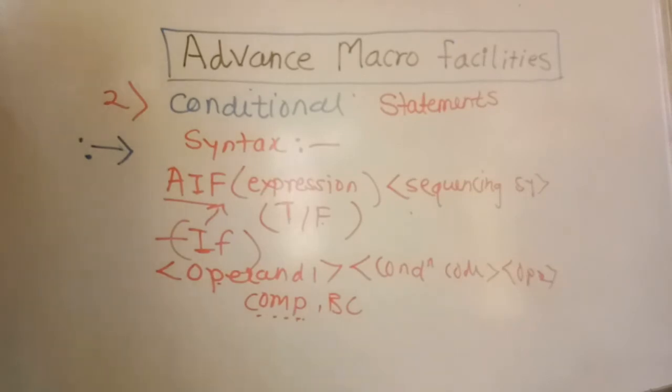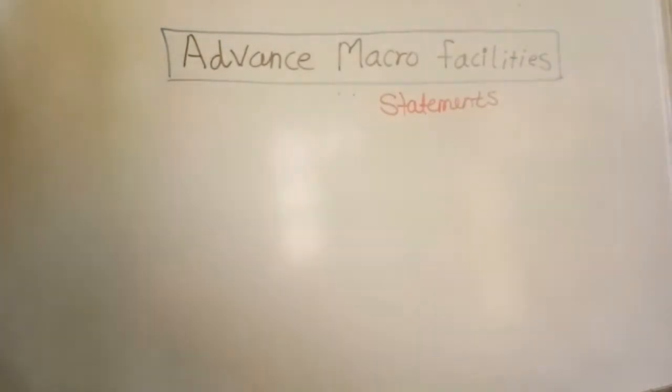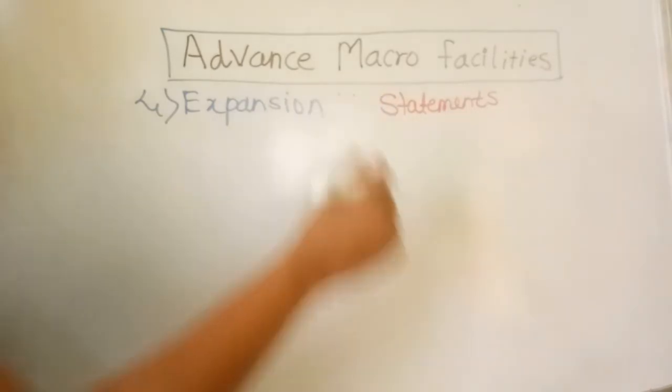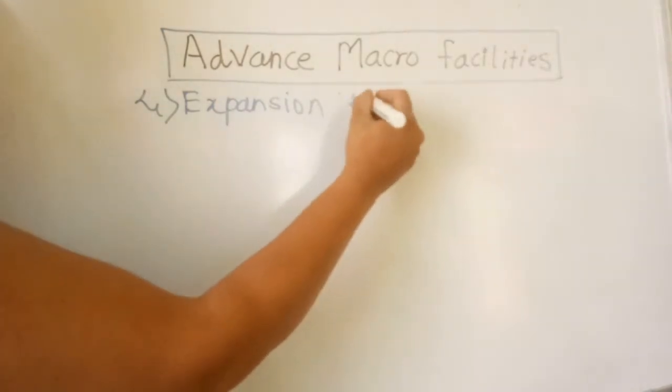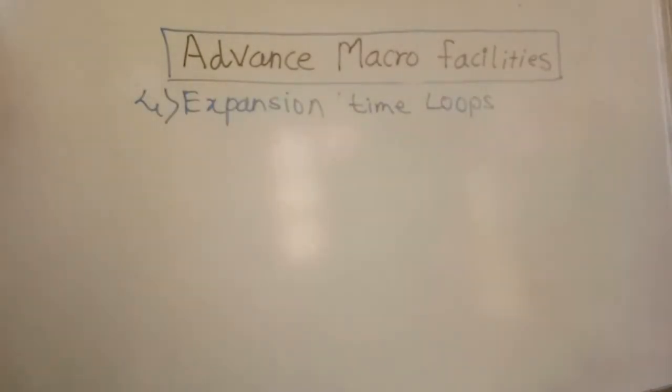So this is all about the conditional statements. And now we will see the last type of control statements, that is the expansion time loops. What is it? It is the section of your program that will be executed a specific number of times. That is known as an expansion time loop.